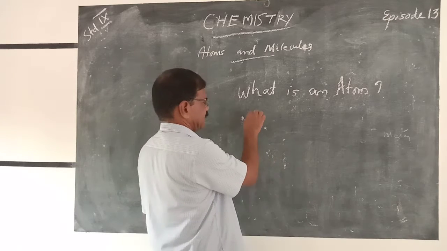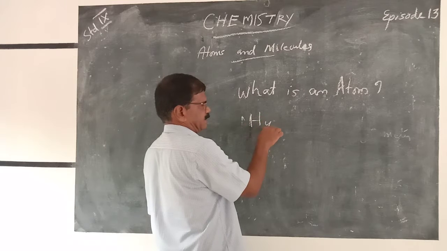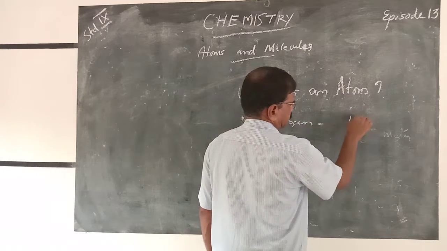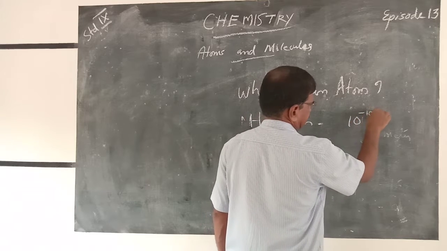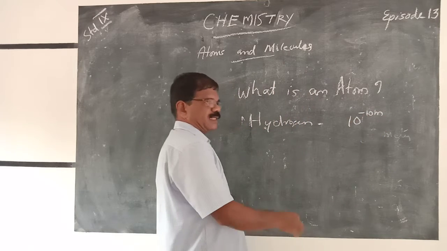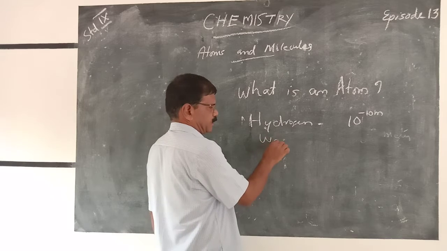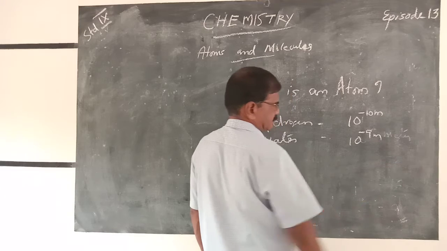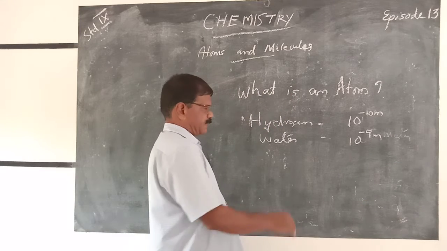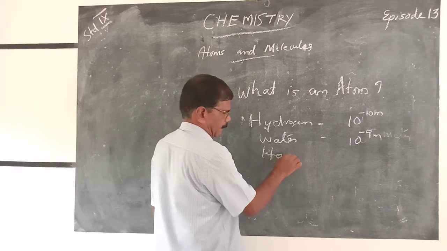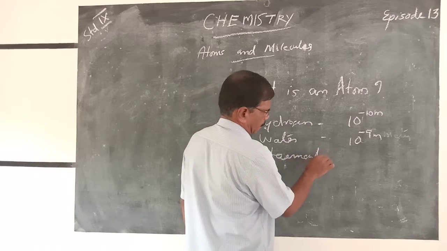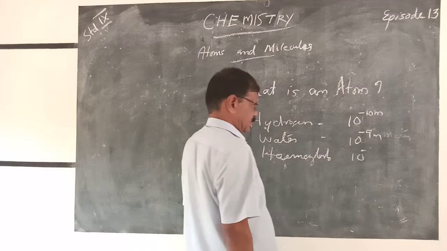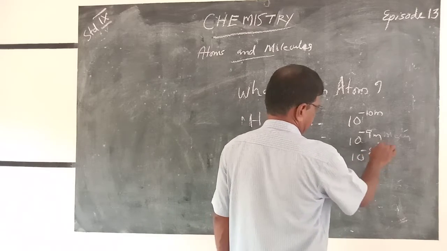Like hydrogen, the atomic radius of hydrogen was 10 raised to minus 10 meter. The atomic radius of a water molecule is equal to 10 raised to minus 9 meter. The atomic radius of hemoglobin, 10 raised to minus 8.